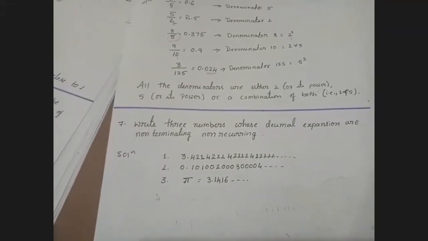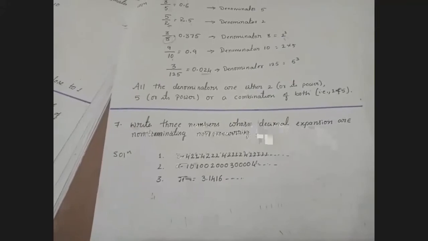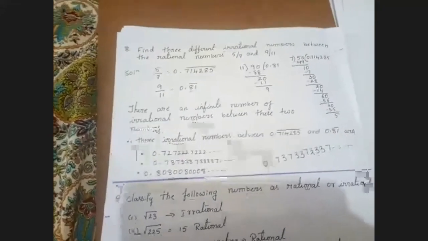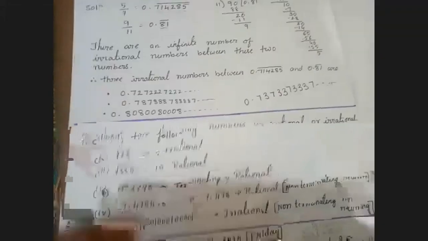This is the concept we have learned by taking our few examples. Then we have learned how to write irrational numbers between any two numbers. So they are asking us to write any three examples. So whenever they ask irrational number, root 5 is the best example to write irrational, so that you can remember, children. And there are also we learned writing irrational number between any two rational numbers. And classification of rational and irrational we have learned. These are the concepts we have learned in our previous class.